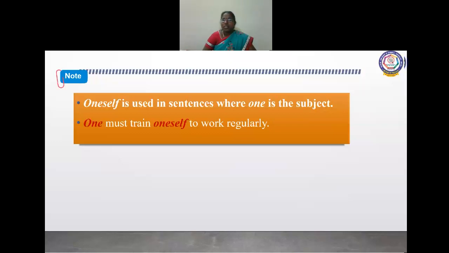So here is a sentence. We can see the word one, oneself. We can use oneself when one acts as a subject. In this sentence, one is the subject, so we are using oneself. One must train oneself to work regularly.